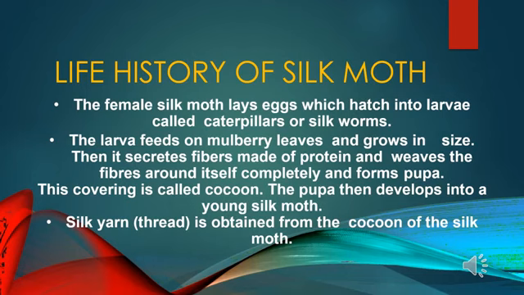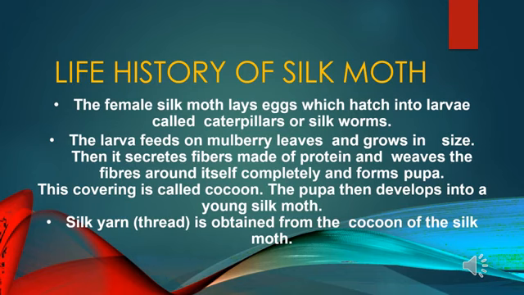And this takes about 30 days for the eggs to hatch. So when the eggs hatch, a tiny worm which is white in color hatches out of the egg, and it is only a quarter inch long.